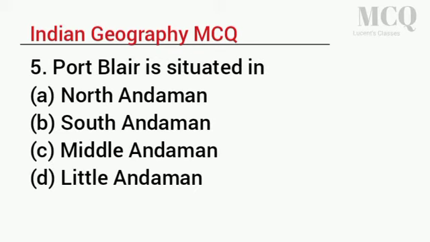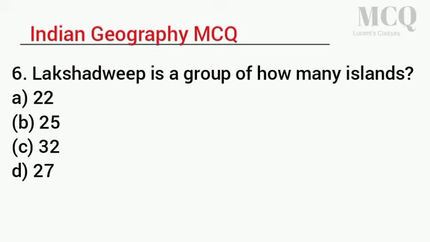5. Port Blair is situated in A. North Andaman. B. South Andaman. C. Middle Andaman. D. Little Andaman. Answer B. 6. Lakshadweep is a group of how many islands? A. 22. B. 25. C. 32. D. 27. Answer B.